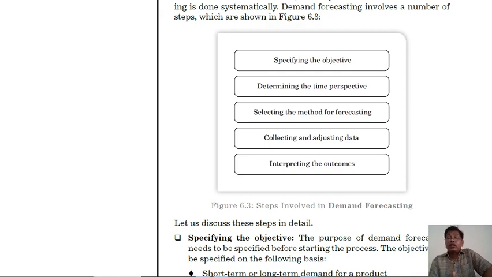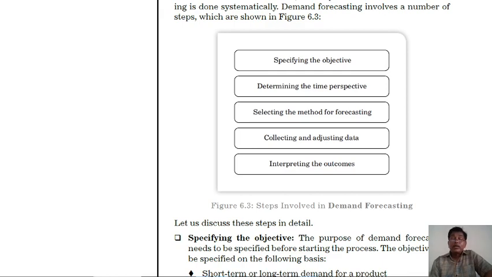Selecting the method for forecasting: which method we have to implement to estimate future demand. This step is affected, so we have to take care with this step. Collecting and adjusting data: which type of data is collected, whether direct data or secondary data, affects demand forecasting.